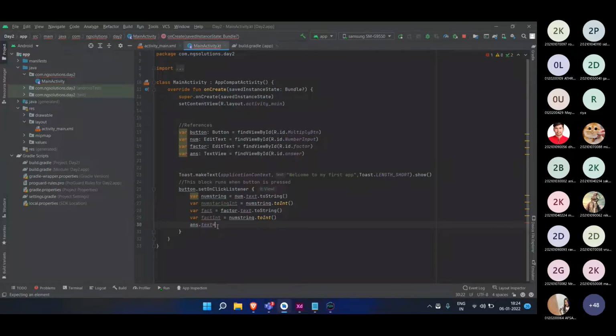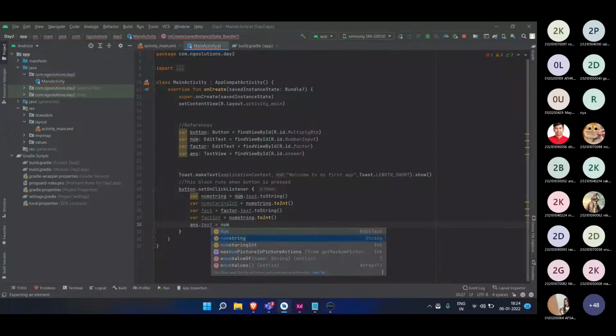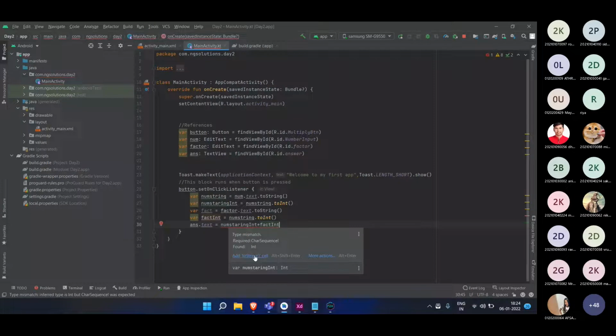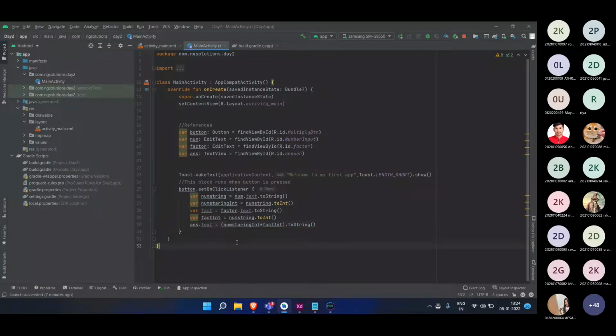I will write over here what we are going to multiply: num string int into factor int. So this is the answer, but we are still getting one error, and it is suggesting add to string. Now, yes, I definitely want to do that. You can directly go and click over here also. It will do on its own. So this is one code.